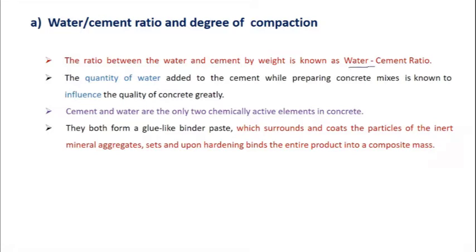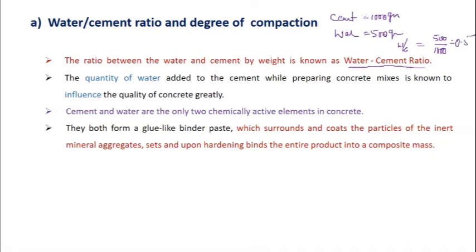For example, if in a mortar or in concrete, the cement I have used is something like 100 grams and water is 500 grams, then water by cement ratio by weight would be 500 divided by 1000, which is equal to 0.5.